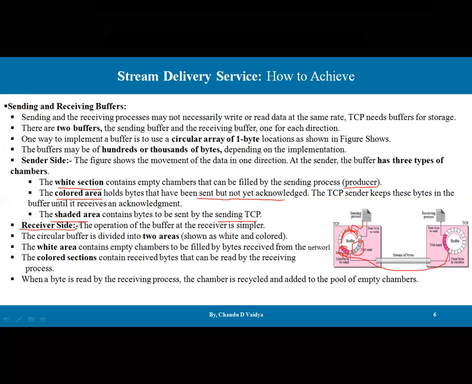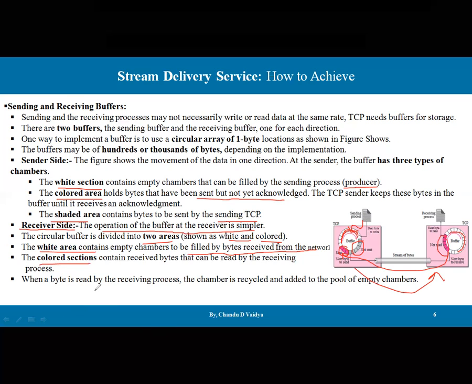But on the receiver side, the operation of the buffer is simpler. The circular buffer is divided into two areas, shown as white and colored. The white area contains the empty chambers, to be filled by bytes received from the network. Whatever the sender sends, only then is it going to be filled. Then the colored section contains the bytes that can be read by the receiving process.